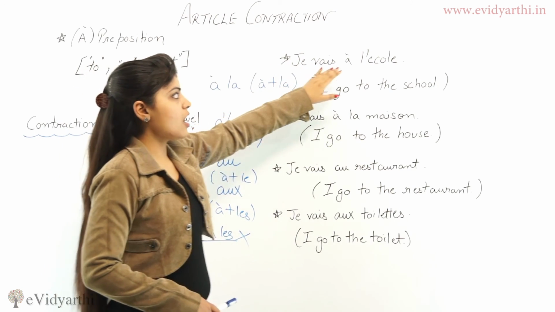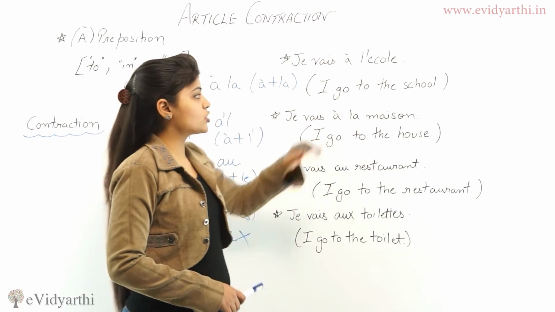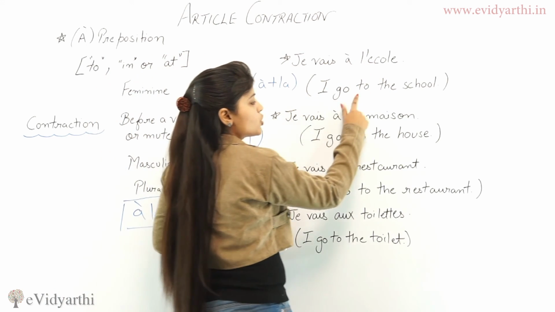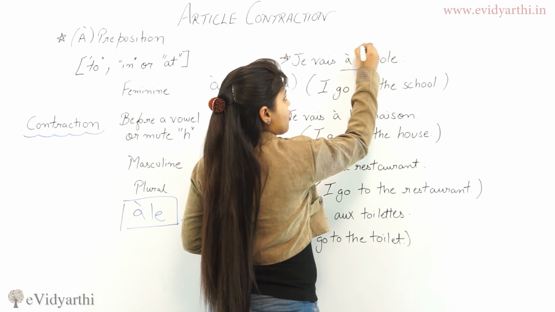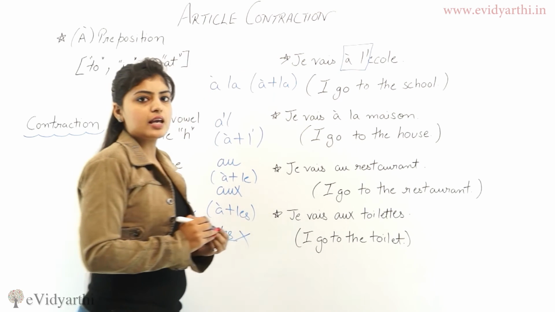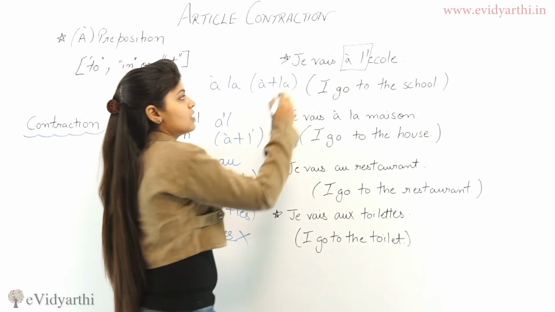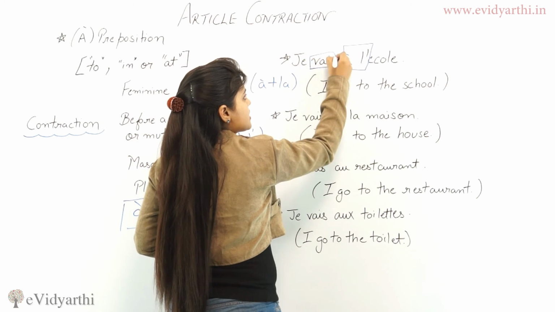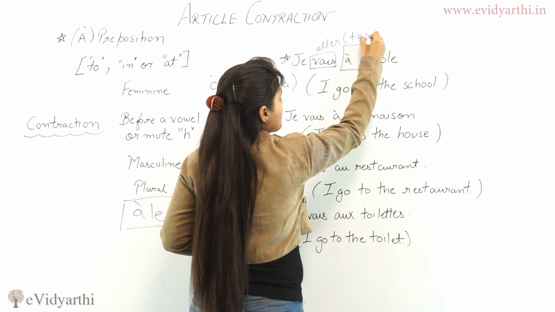Now we have some examples. Je vais à l'école, which means I go to the school. The meaning of à and l apostrophe is to the. Vais is a form of aller, which means to go.